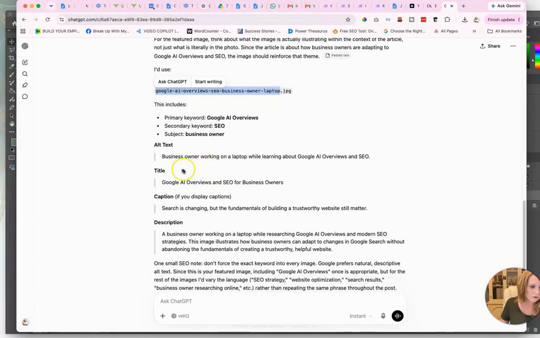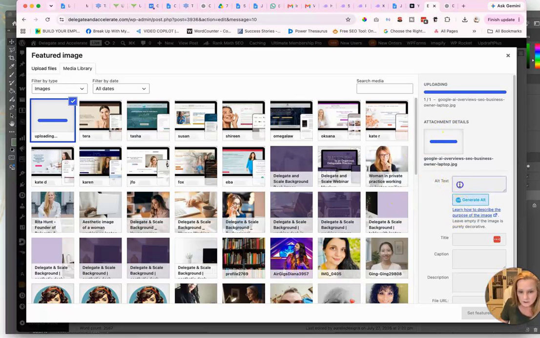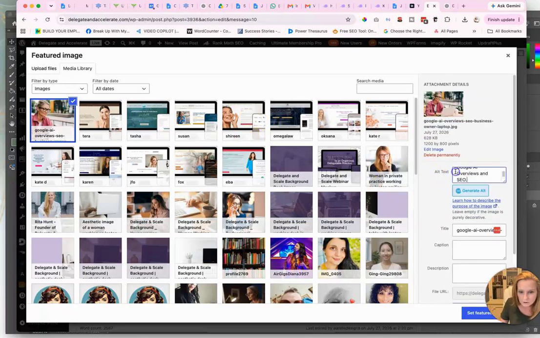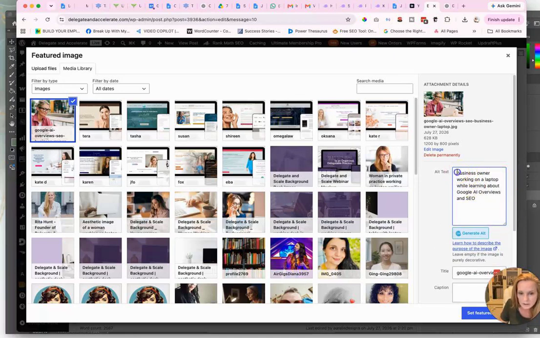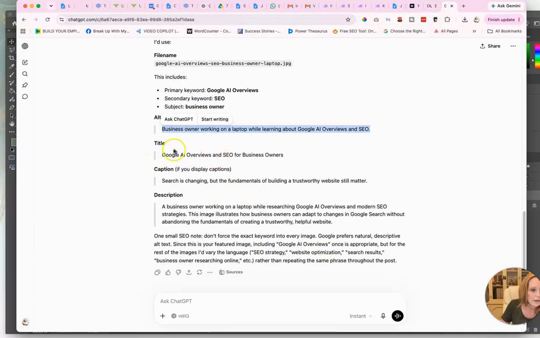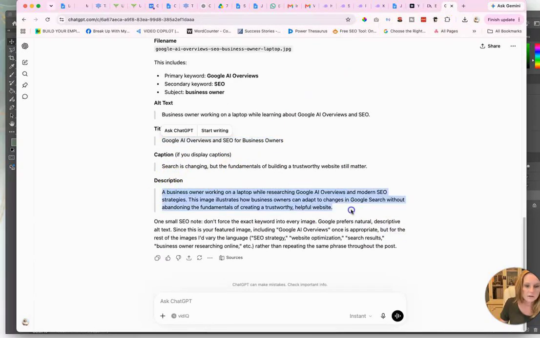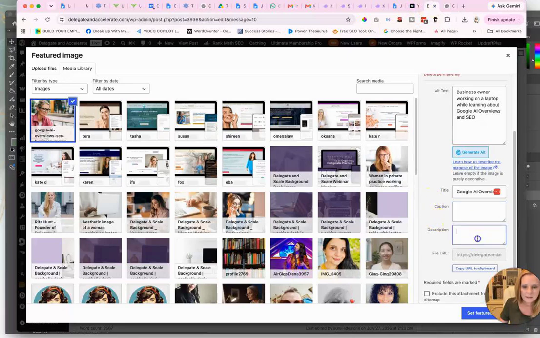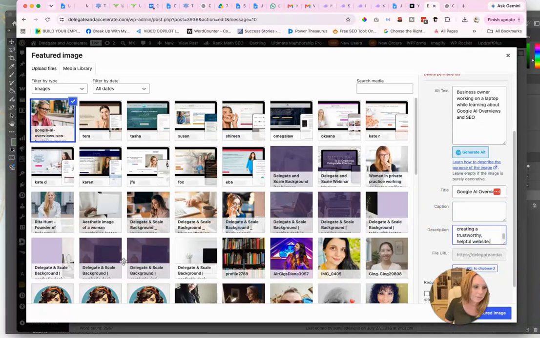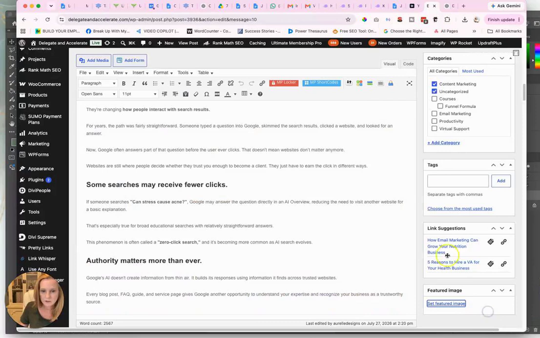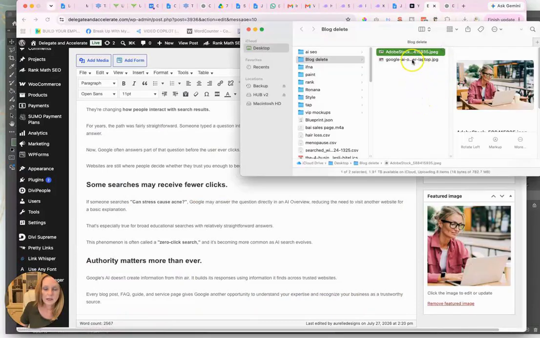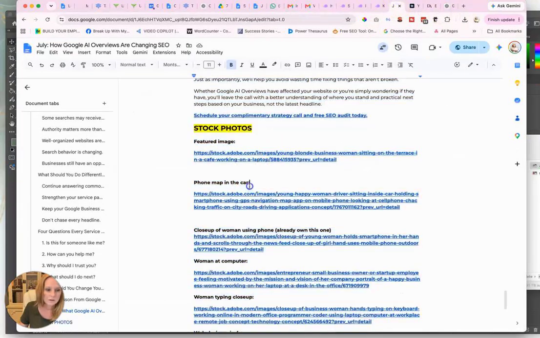And now I need to do alt text. And of course I do want to actually look at this. I just got to upload it first. I don't need a period in that. Business owner working on a laptop while learning about Google AI overviews and SEO. That works. Title, Google AI overviews. And then I don't do a caption because it doesn't display. I don't like the way that it looks, so I just do description. I skip the caption. Set featured image. So I'm just going to go ahead and open this folder so that I can delete these in just a minute. Alright, next image is going to be this one.